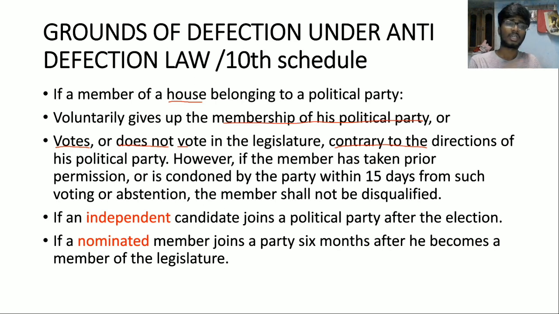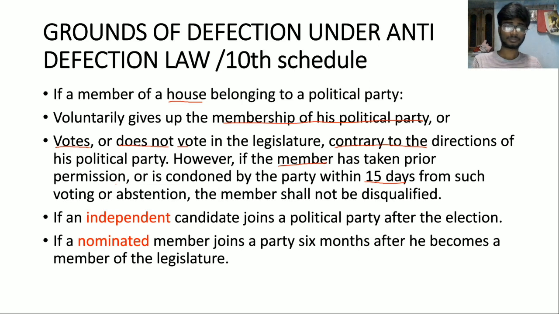But what the party member did, if a party member votes for or against the Citizenship Act, it means that he defected from the party, he is not adhering to the objectives of the party. However, if the member has taken prior permission or is condoned by the party within 15 days from such voting or abstention, the member shall not be disqualified.